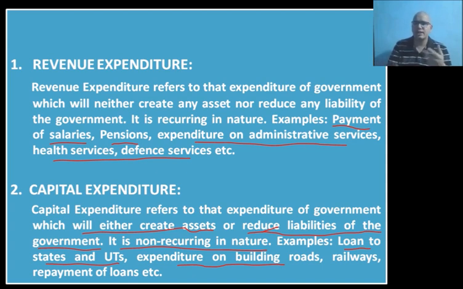On the other hand, loans given to states and union territories are also regarded as an asset to the government, because until those loans are repaid by the states, they will keep on giving interest to the central government. So it opens up an opportunity to keep on earning at least interest money from the states.